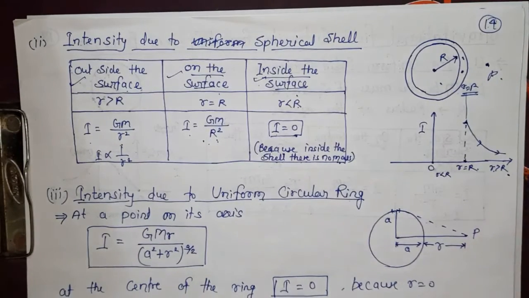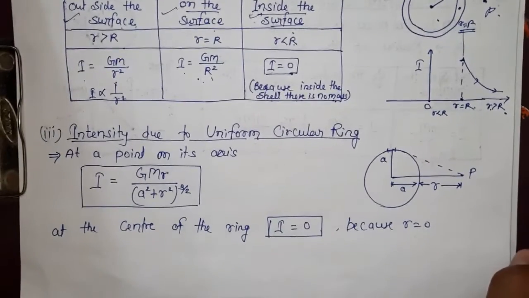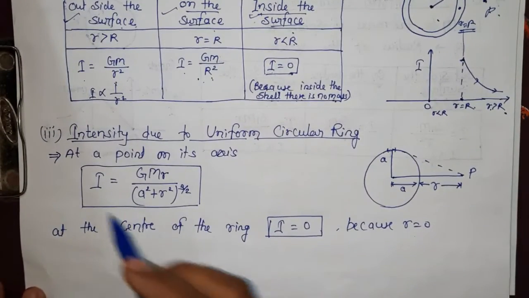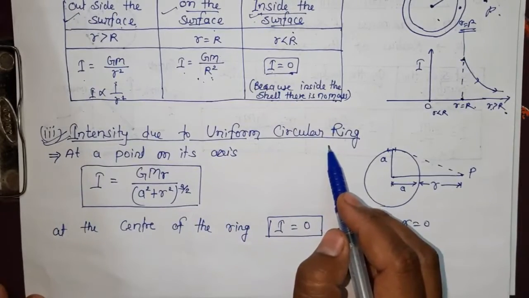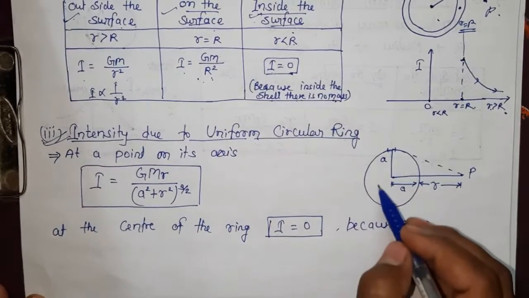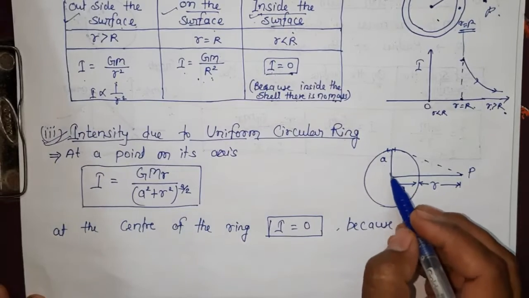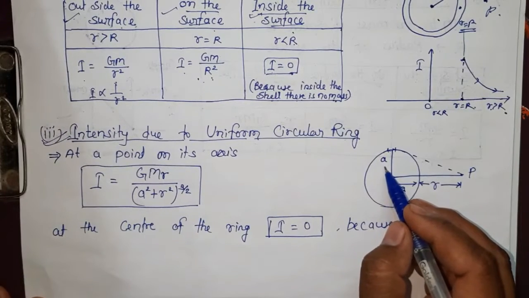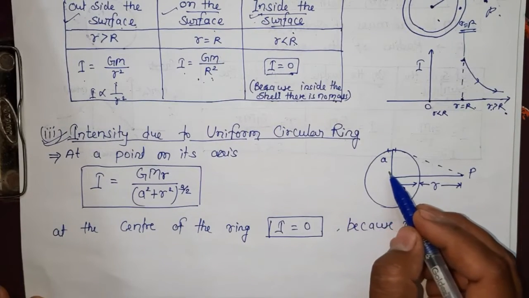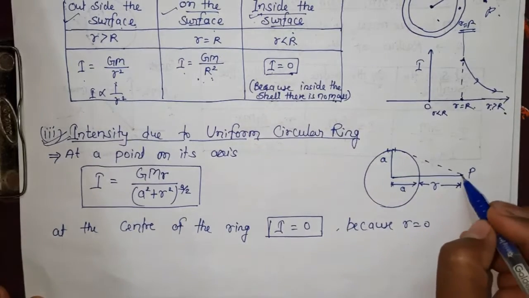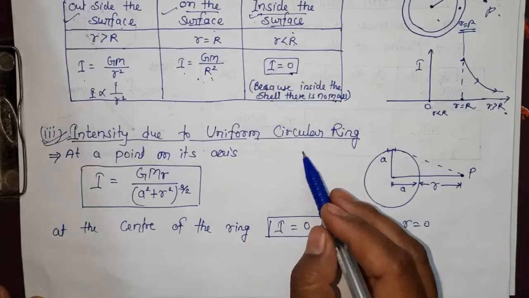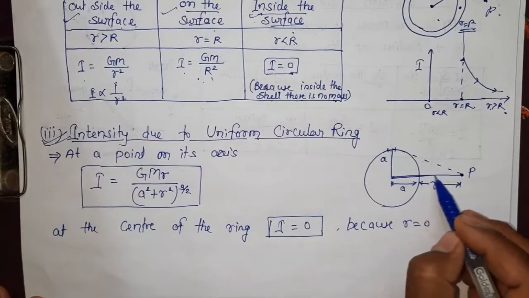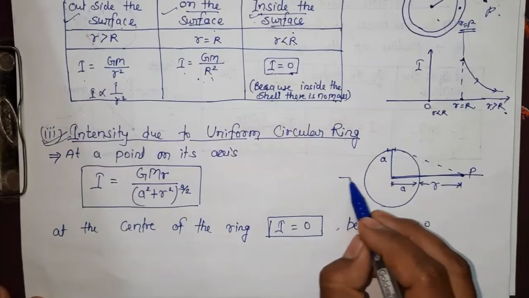Okay, now come to the next point. Next point is what? Intensity due to a uniform circular ring. This is our circular ring of radius small a. Now this time we are taking a point P outside the circular ring on its axis. This is the axis of the circle.